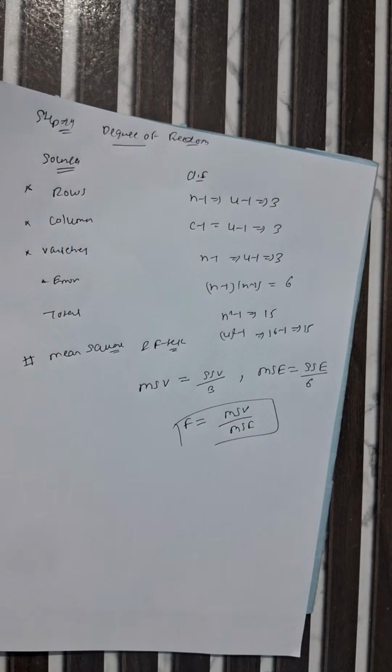So what is our memory trick to identify Latin square design? Three factors, two factors and one factor. Three factors means Latin square design, two factors means two-way ANOVA, and one factor means one-way ANOVA. So like that, you have to solve in the examination to get the full marks.